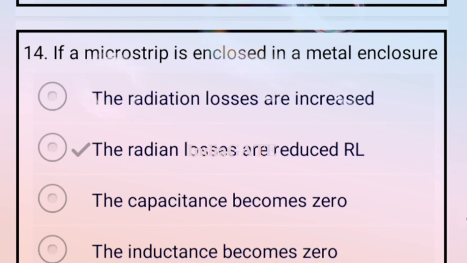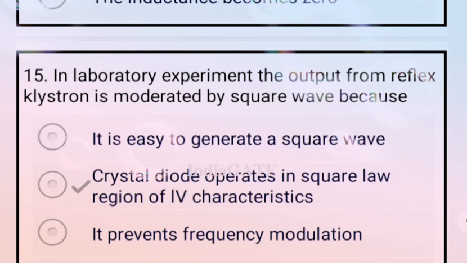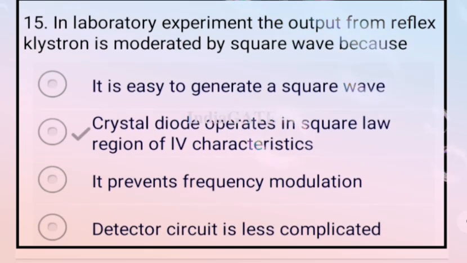If a microstrip is enclosed in a metal enclosure, then the radial losses are reduced. So option B is your correct answer. Now next question: in a laboratory experiment, the output of the reflex klystron is modulated by the square wave because the crystal diode operates in a square law region of IV characteristics. So option B is your correct answer.